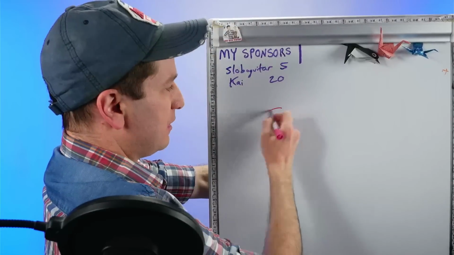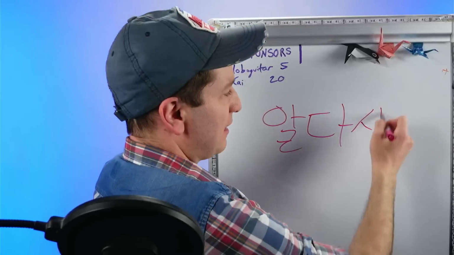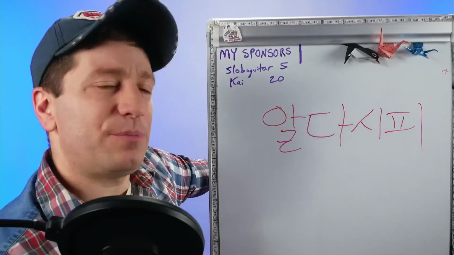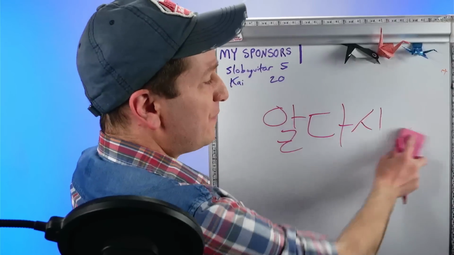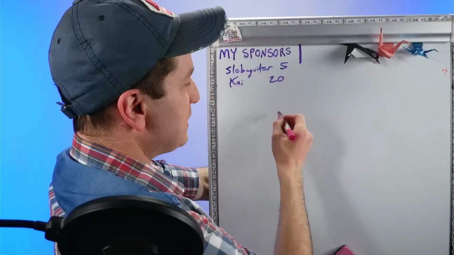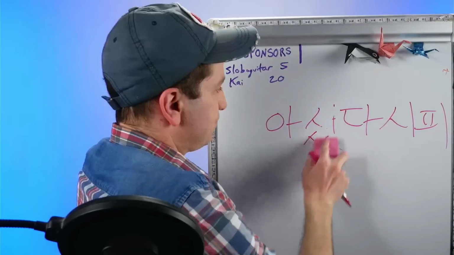Another quick example, 알다, to know. You could just say 알다시피, as you know, but if you want to be polite, which you usually do when you're talking to other people, you can use the honorific version of 알다, which is 아시다. Now you have 아시다시피, as you know.